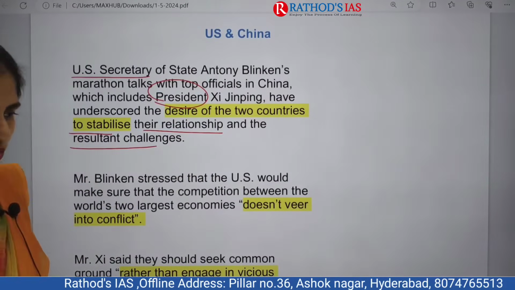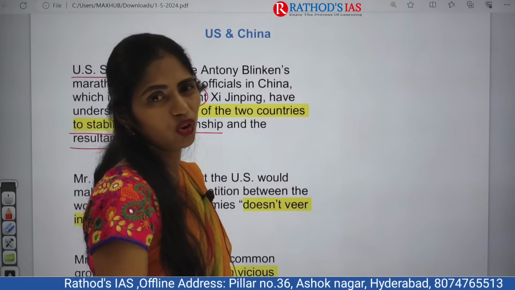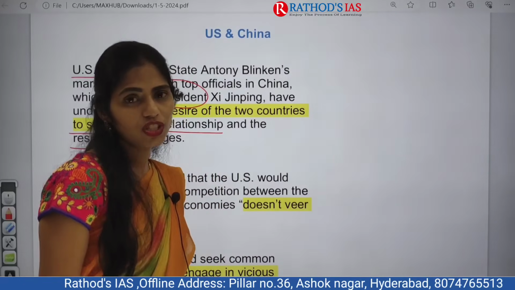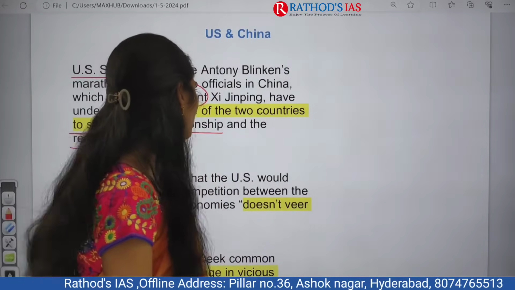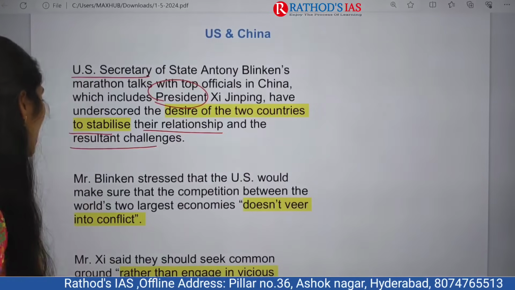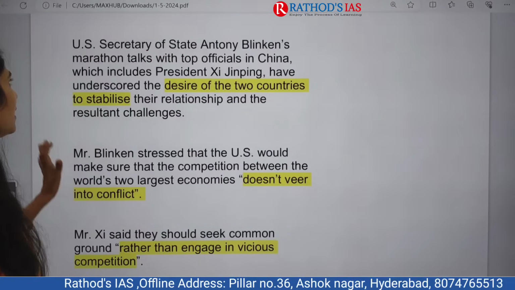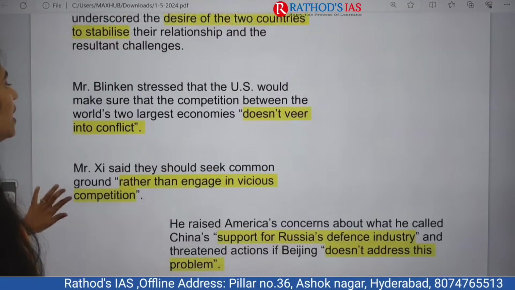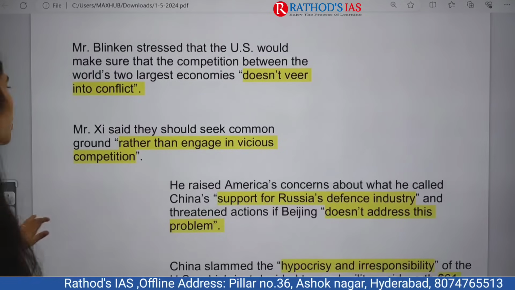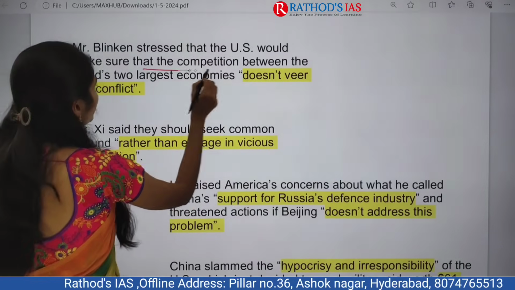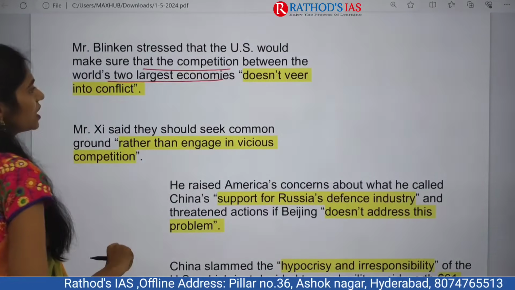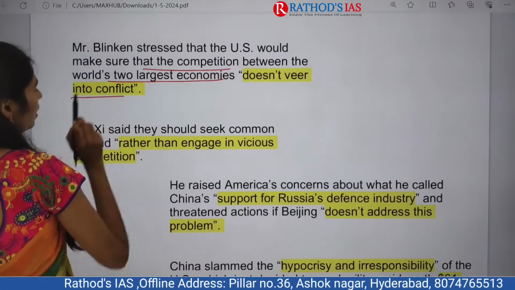So actually they want to come up with resolving of issues and they want to maintain good relations with China. The US wants this, but China is not accepting. And next one is Mr. Blinken, that is nothing but the US Secretary of State. He stressed that the US would make sure that the competition between the two world's largest economies doesn't veer into conflict.